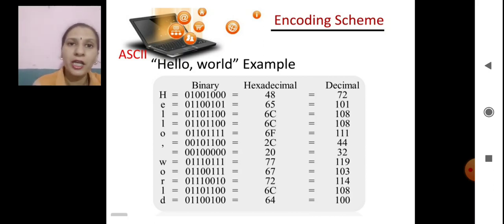So this is the way we convert a number, an alphabet, a letter or a symbol into ASCII code, or into a number readable by a computer.